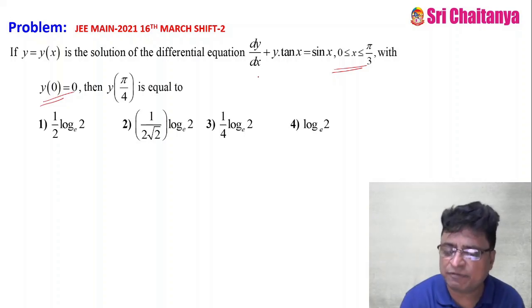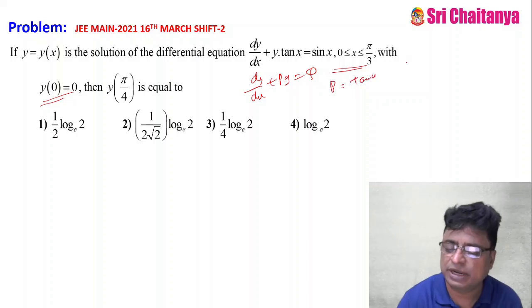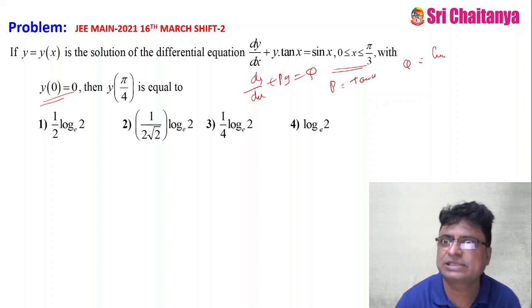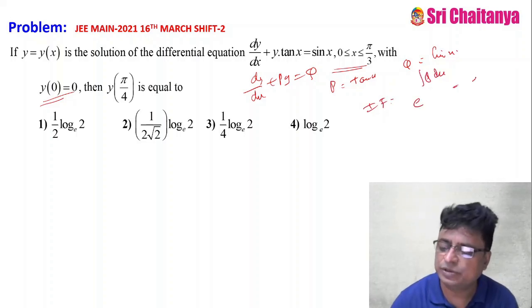Directly it is in the form of dy by dx plus py equal to q. So my p is equal to tan x. My q is equal to sin x. So my IF is e to the power of integral p dx. So e to the power of integral tan x, that is e to the power of log sec x, that is 1 by cos x.